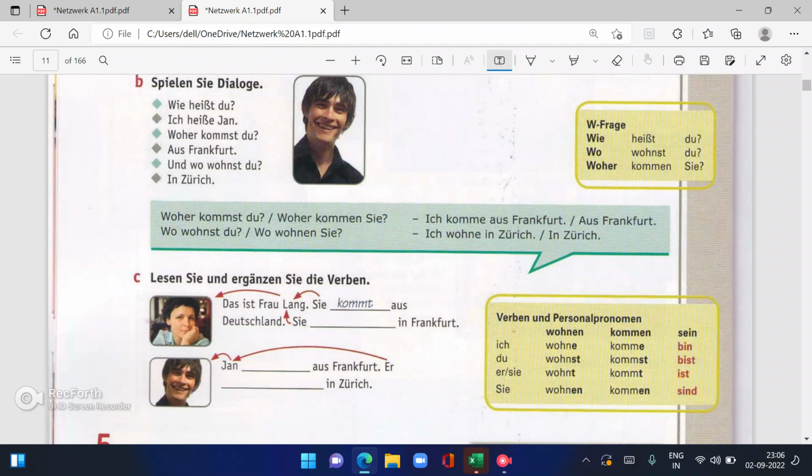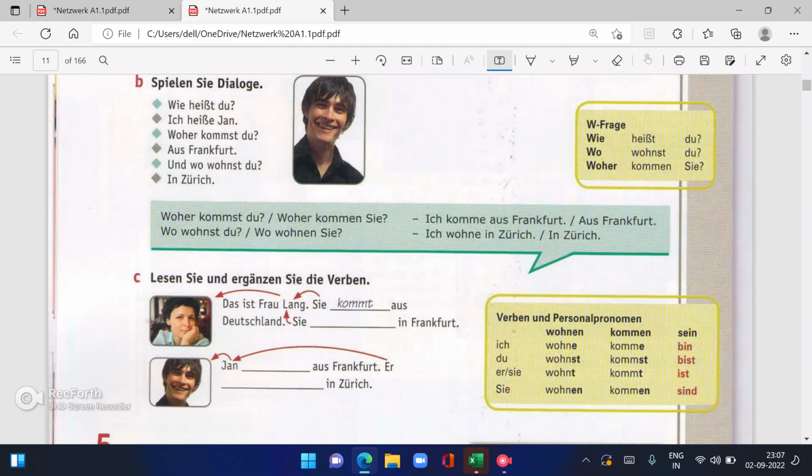Okay. Now we have done the conjugation of ich, du and Sie in the book, but I have told you for er, sie also. Third person, right? This is the third person, when you are talking about any third person. If it is a he, then it is er. If it is she, then it will be sie. Let's do this, you will get better clarity. Lesen Sie und ergänzen Sie die Verben. Ergänzen is fill in the verbs.